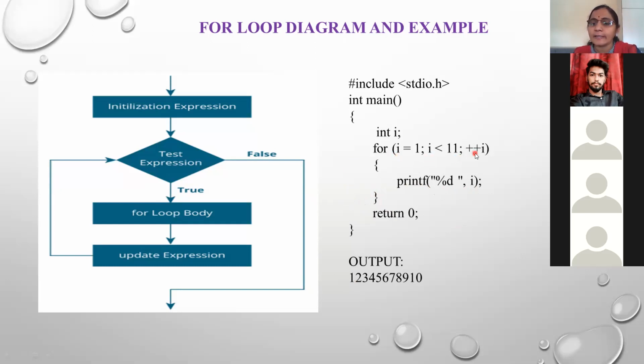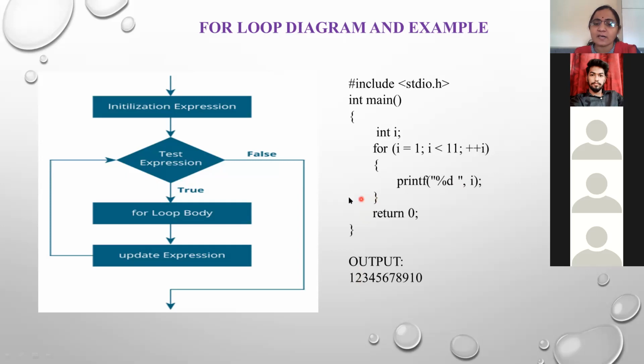First it increments the value of i. Plus plus i means pre-increment. The previous value of i is 1, 1 plus 1 is equal to 2. Then it tests the condition: 2 is less than 11. Yes, the condition is true, so the value 2 will be printed. And see here in the output, 2 is printed.